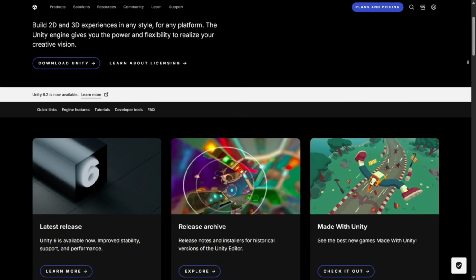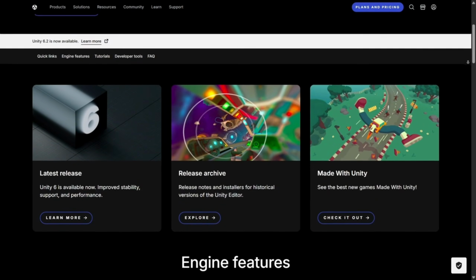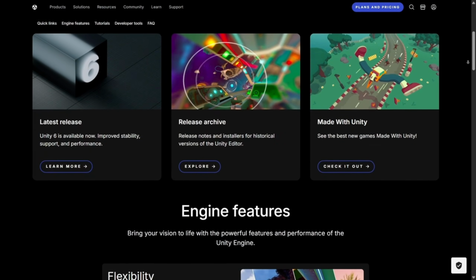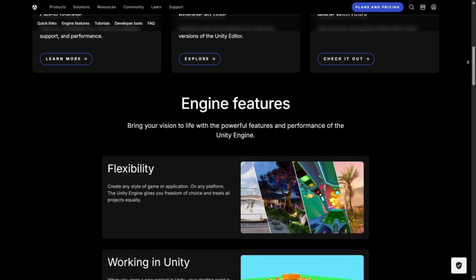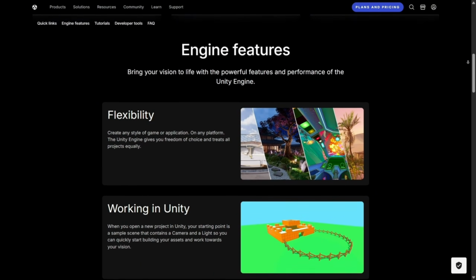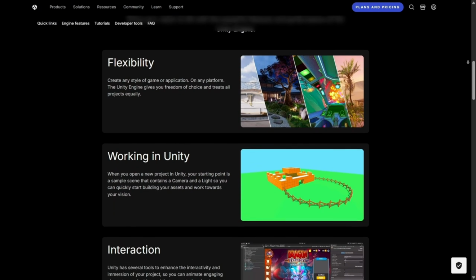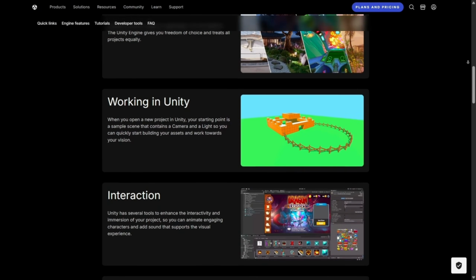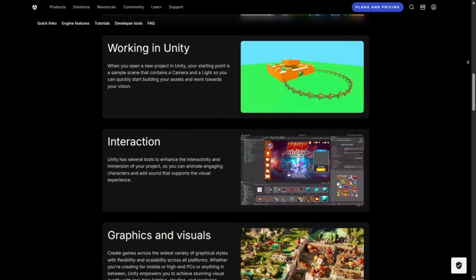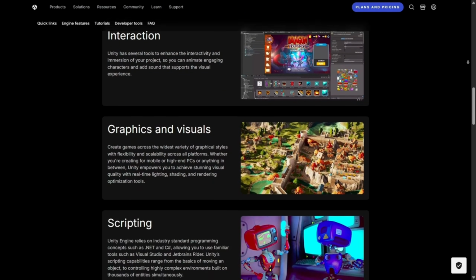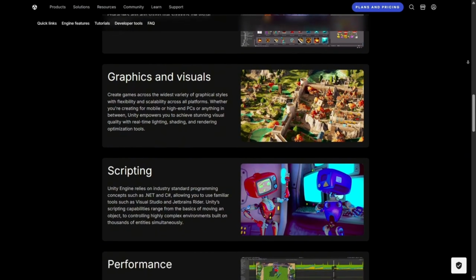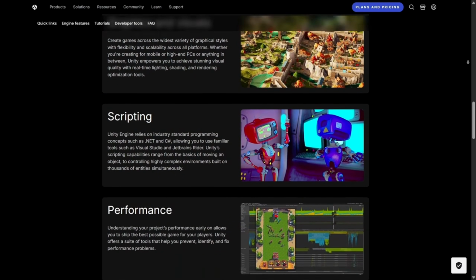I also want to highlight the speed of iteration with Unity. The engine allows developers to quickly prototype and test ideas without spending weeks just to see if a concept works. This rapid iteration is perfect for indie developers who need to experiment, or for teams working under tight deadlines. Unity's balance of power and simplicity keeps creative momentum alive, which is often the hardest part of any project.